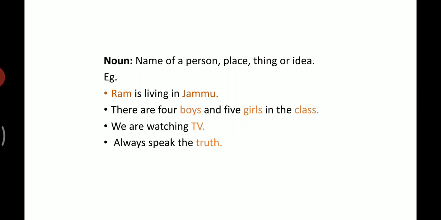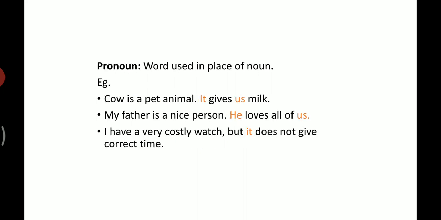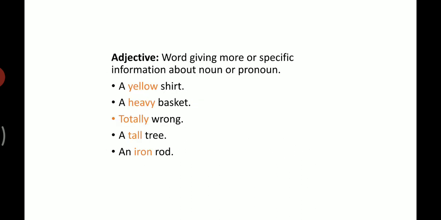And then pronoun. Pronoun is a word used in place of a noun. And then we come to adjective. Adjective is a word that gives more or specific information about a noun or pronoun.